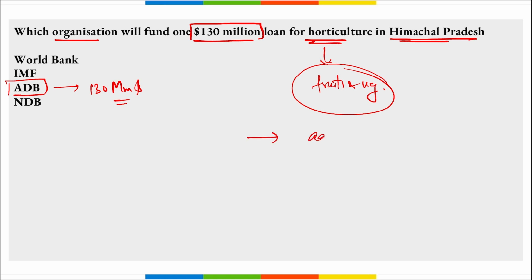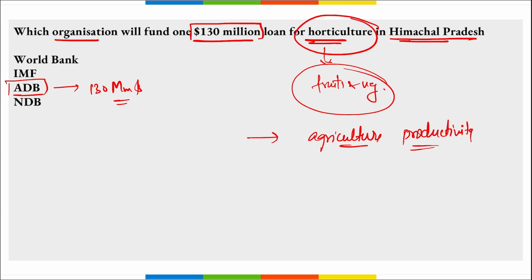directly increase the agriculture productivity, right? They will increase the agriculture productivity in Himachal Pradesh, especially in the horticulture sector. Right? This project will help the farmers to increase their income and also to cater to the effects of the climate change. At least 15,000 farms across 7 districts of the state will be benefited under this project.